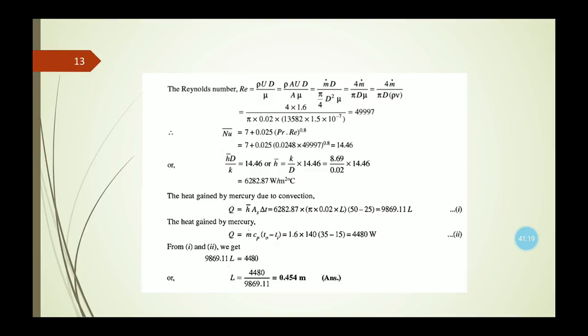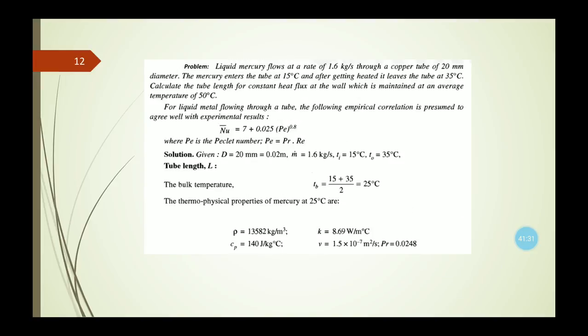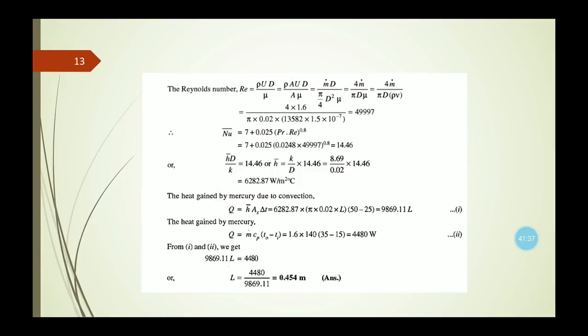So these two equations 1 and 2 can be equated, and from these two equations we can find the value of the length of this tube, which was asked here. We need to calculate the tube length for constant heat flux. So this tube length capital L we can calculate from equations 1 and 2, which we are getting as 0.454 meter. So in this way we can calculate the tube length in this numerical.